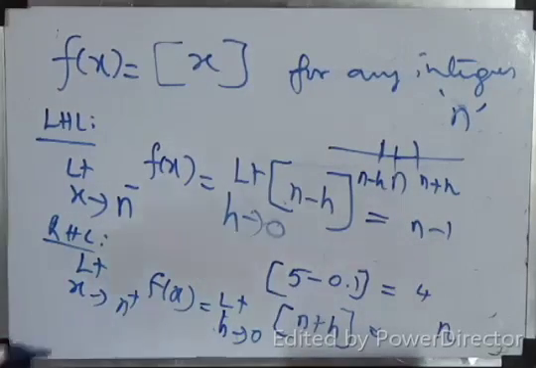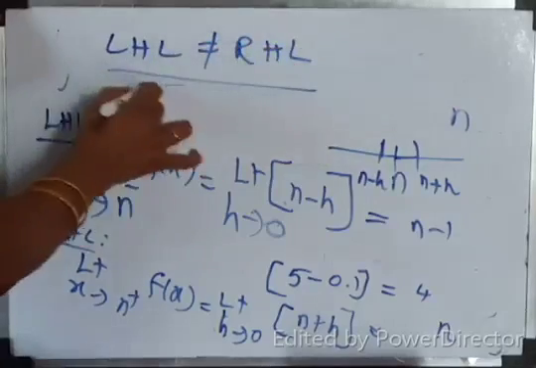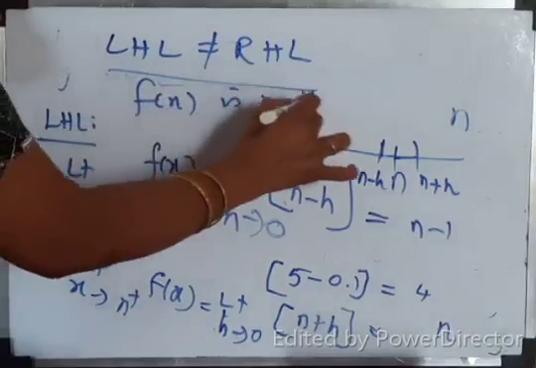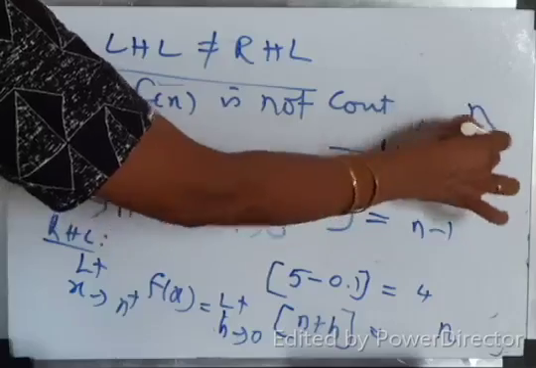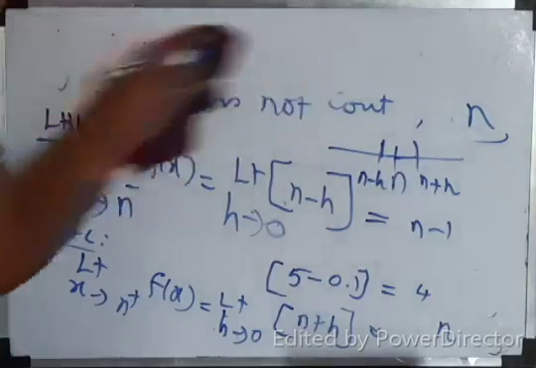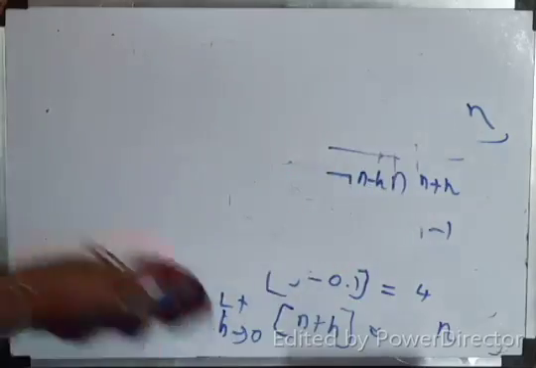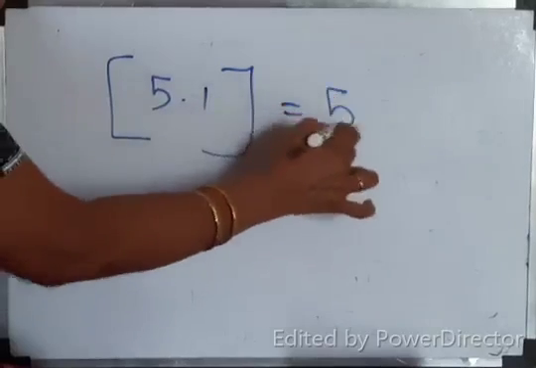Correct? Therefore, what will you conclude? LHL not equal to RHL. Therefore, function is not continuous for every point of n. Children, it is given as n, that's why we are getting confused. Okay, I will tell you the easy method. Box x is always not continuous. For example, this is 5.1. What is the answer? 5.